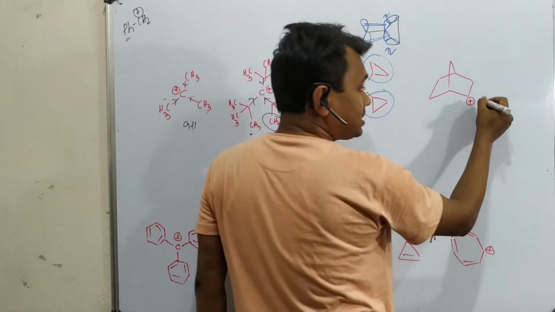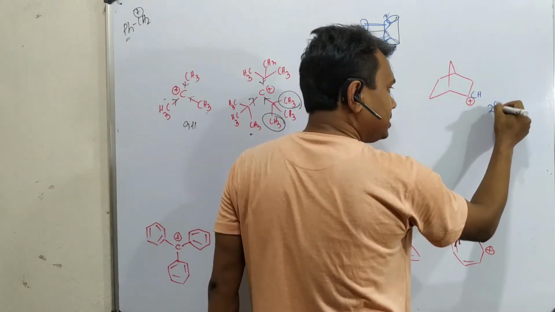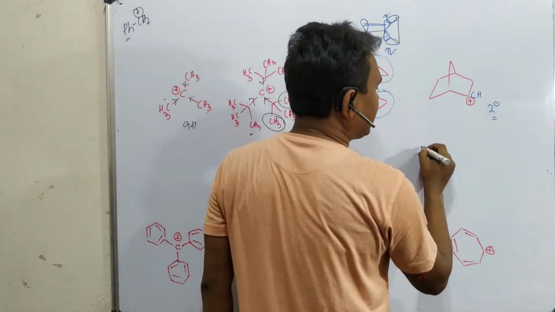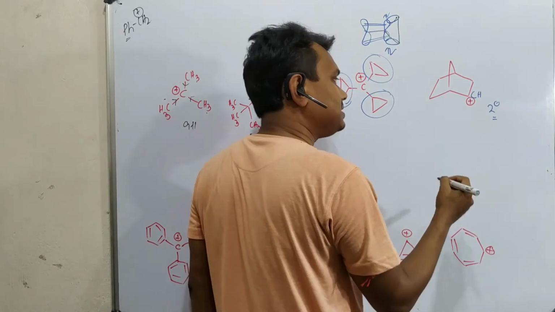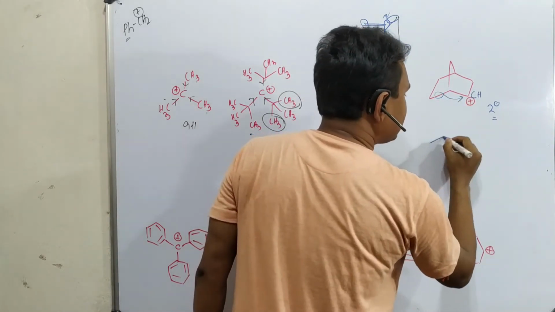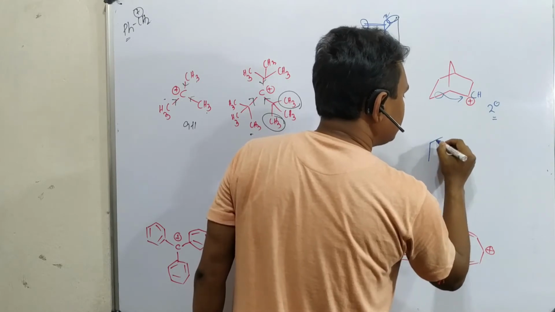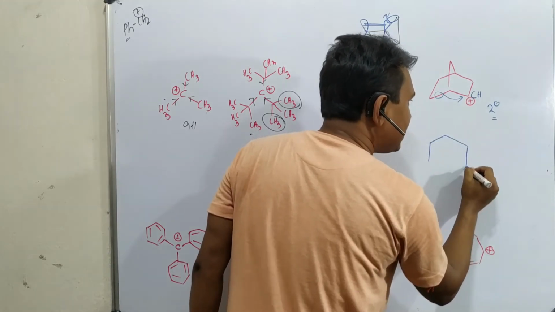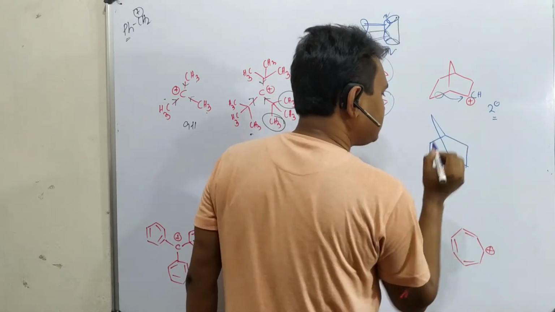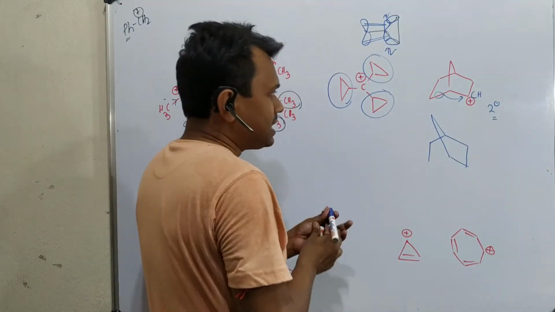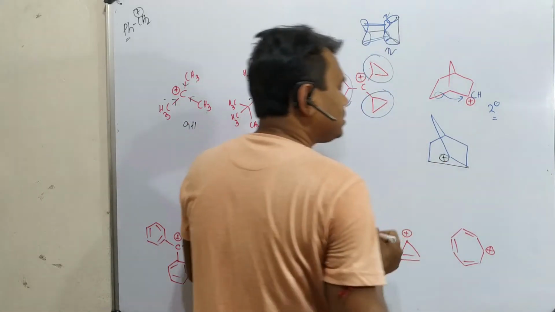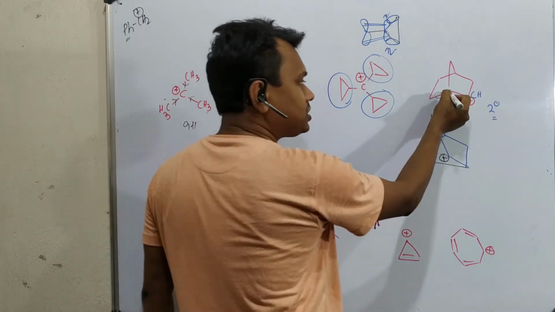Now, this is actually a unique example because it is a 2-degree carbocation. Why is this stable? Because in this case, remember, non-classical carbocation, and I shall discuss this thing in detail later. So how is this stabilized? Because this bond migrates, and when such kind of cases arise, student, I suggest while drawing, please keep the other things as they are, which are not directly involved in this migration. So now what happens? Since this one migrates there, so now this. So in this way, overall, the positive charge is delocalized.